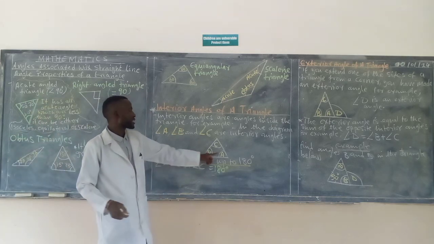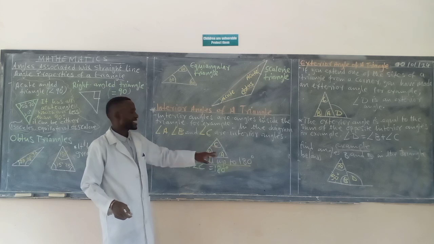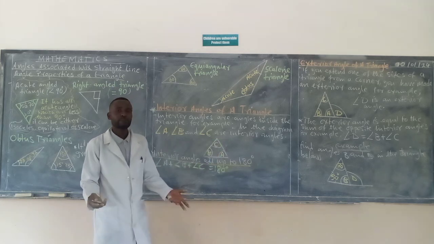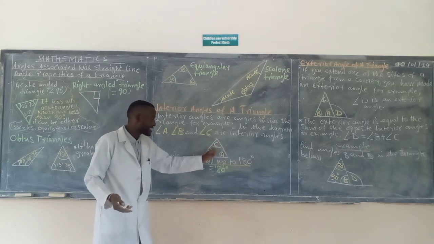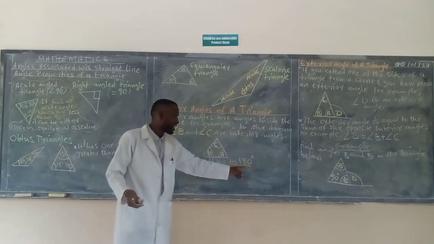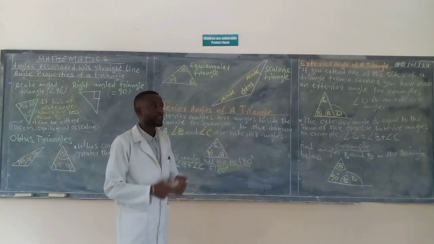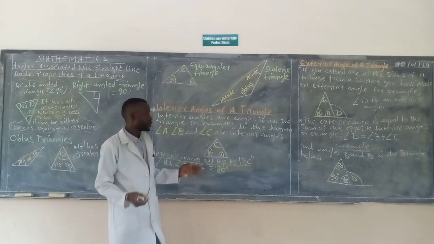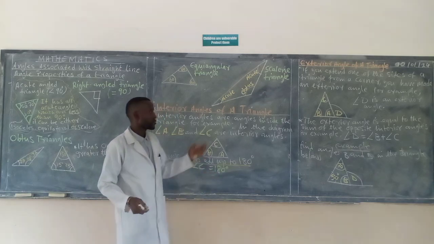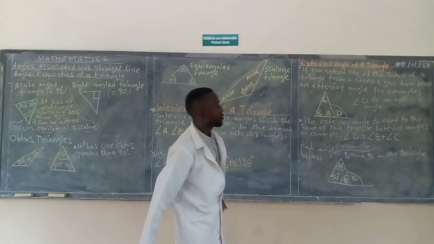If I have 50 here and 20, then they ask me to find C. I just have to add 20 plus 50 and subtract from 180, then I have my C. Simple. When I add everything inside the triangle, it should not go beyond 180, or be less than 180. Then you are wrong if it's less than or greater than 180. It should be equal to 180. Then you know that your interior angles are correct.